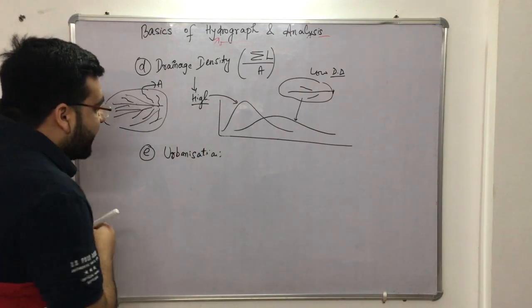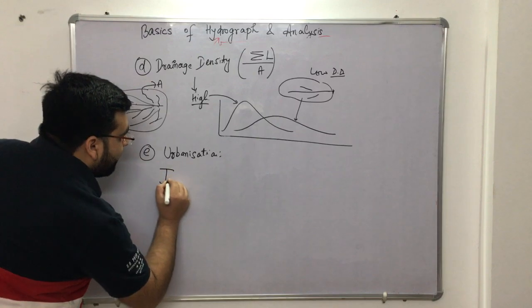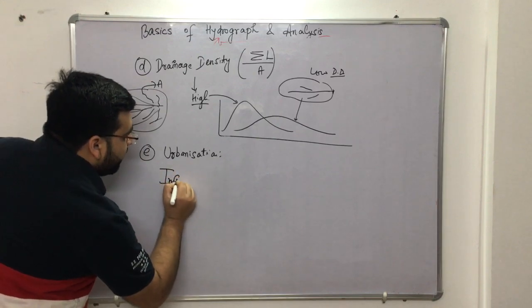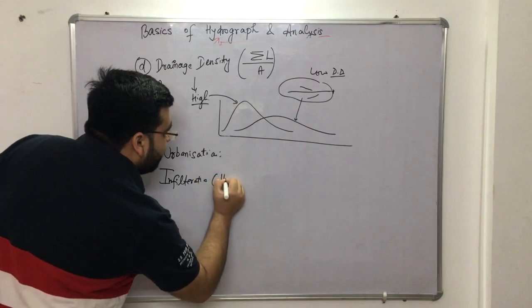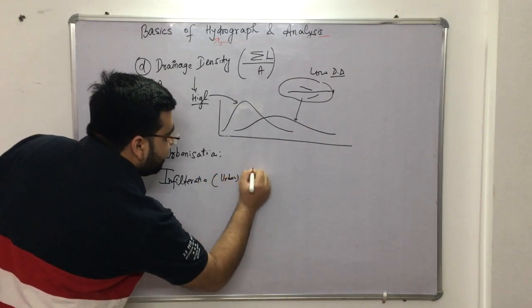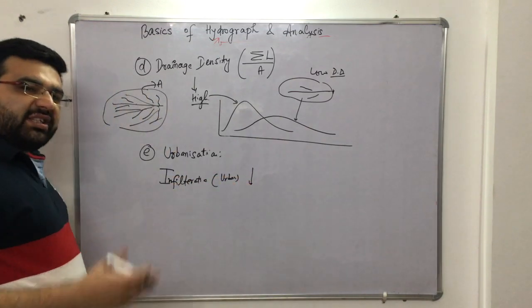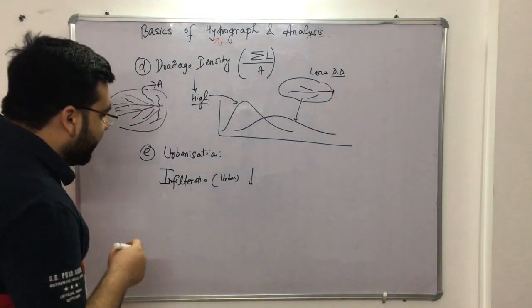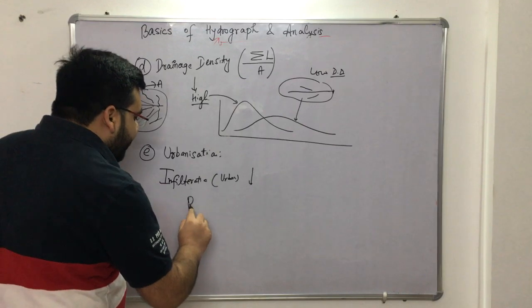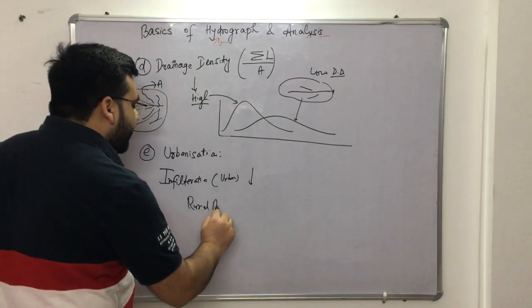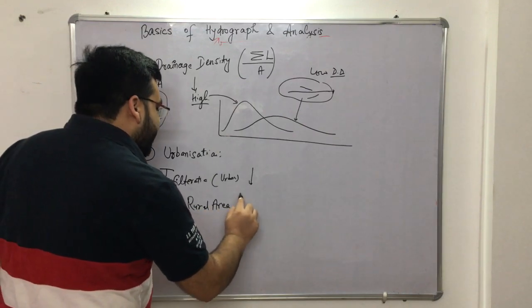So I can say that the infiltration in an urban area is very less, because there is no ground, no land available for infiltration, and for a rural area it is high.